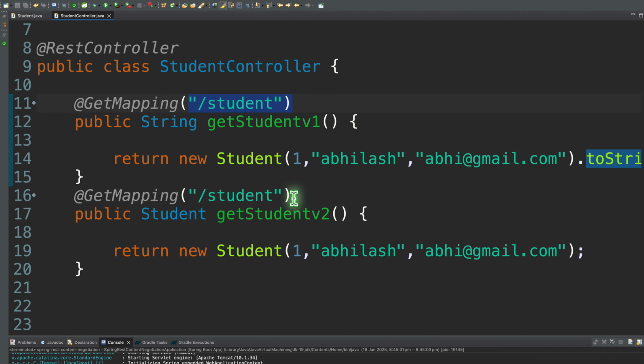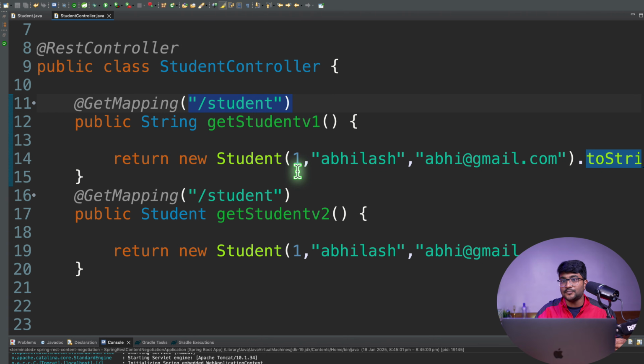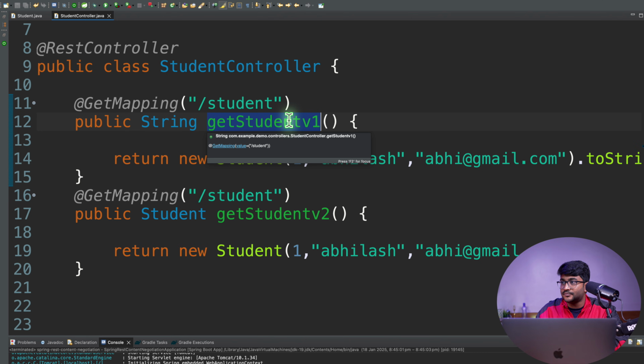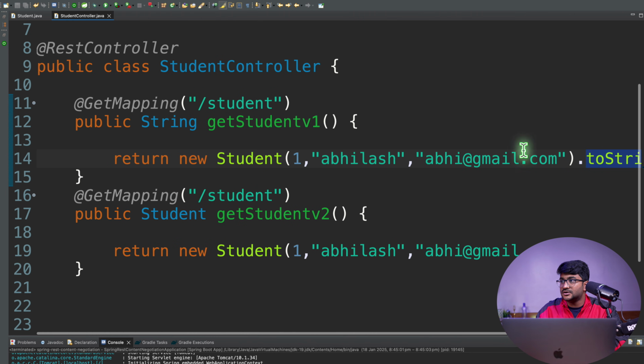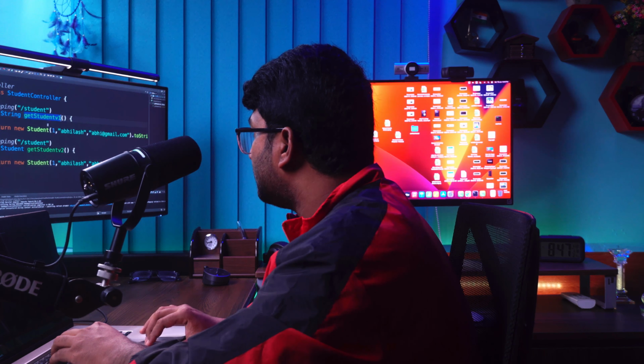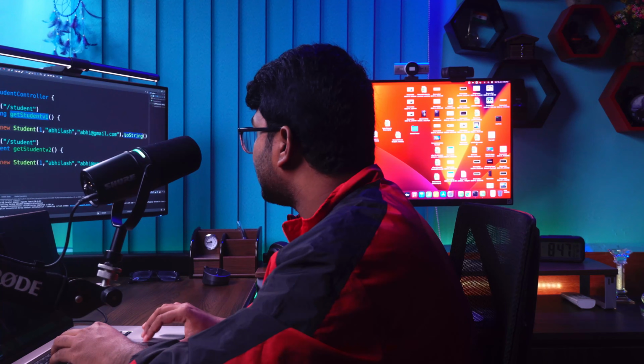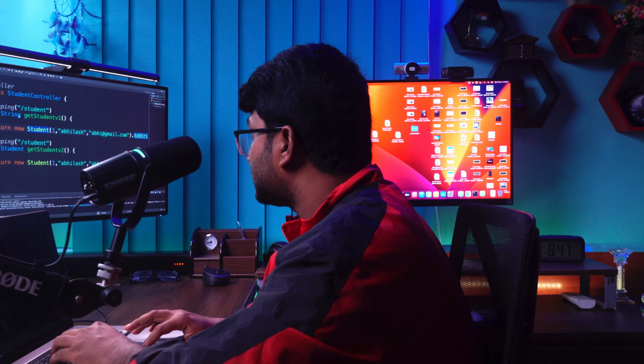But our intention is not to create two endpoints. My intention is that whenever we hit this method, this endpoint, I want to return a plain string, the string representation.